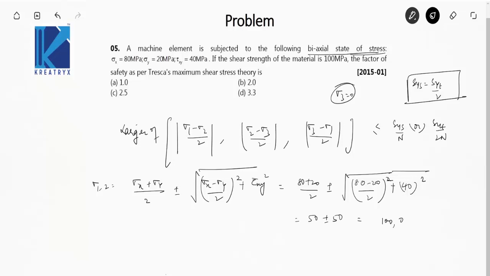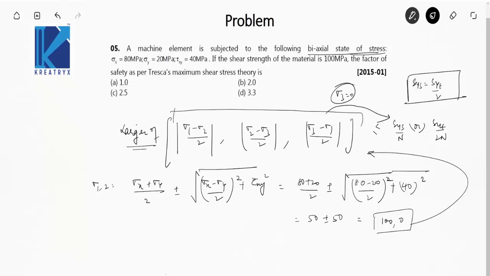Sigma 1 is 100 and sigma 2 is 0. Now put these values here, and whatever be the larger value among these three, equate it with the value on the right hand side. So the larger of sigma 1 is 100, sigma 2 is 0, so 100 upon 2 mod, comma sigma 2 is 0, sigma 3 is also 0, comma sigma 3 minus sigma 1, that is sigma 3 is 0, sigma 1 is 100, minus 100 upon 2 mod, is less than equal to